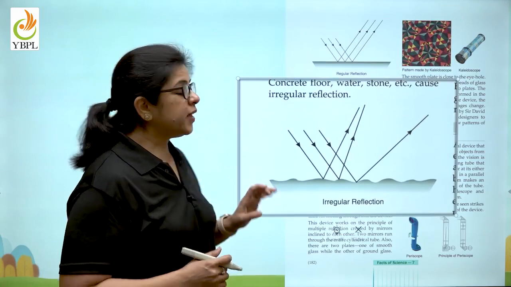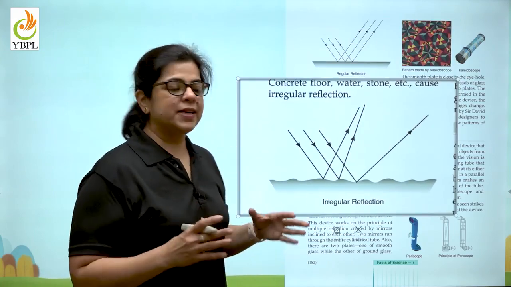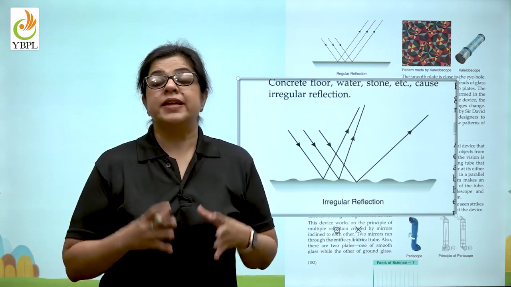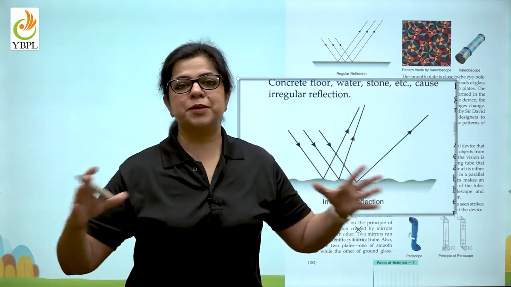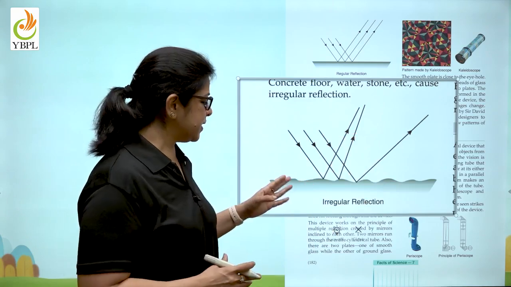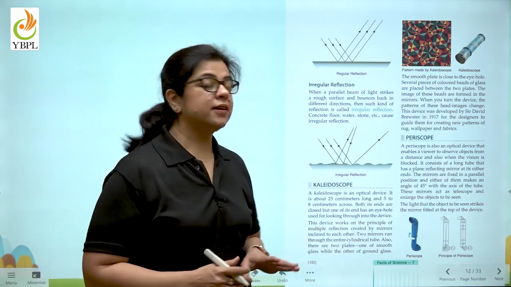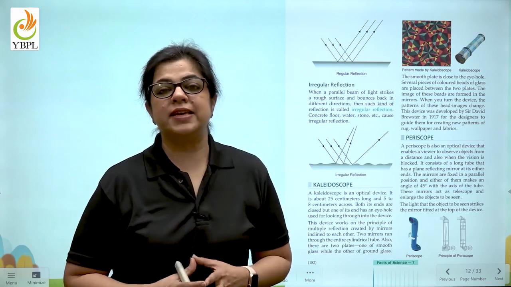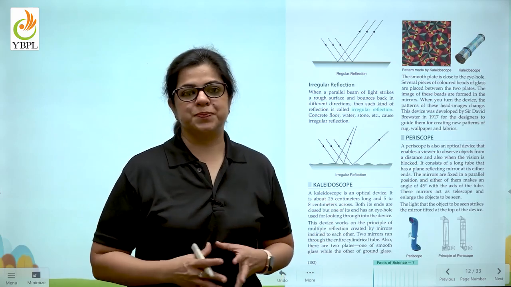Here, in case of irregular reflection, we can see that although the light rays are coming from the same direction, they are reflected in multiple directions. So, this is irregular reflection, and it is because of reflection that we can see objects around us.